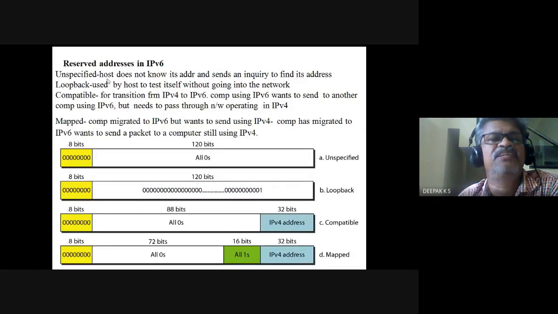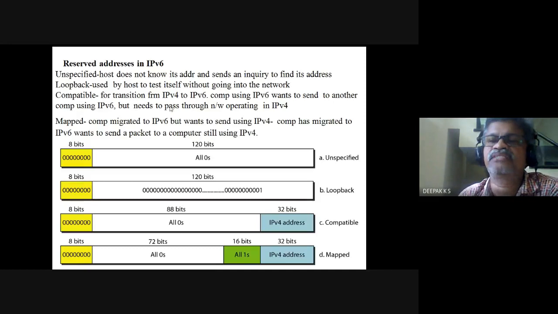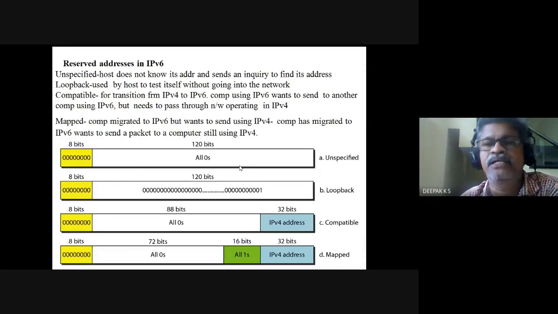So they cannot be allocated. They are reserved for certain uses. So one use is unspecified. The host does not know its address and sends an inquiry to find its address. So then this is the address used. All zeros. All 128 bits are zeros.